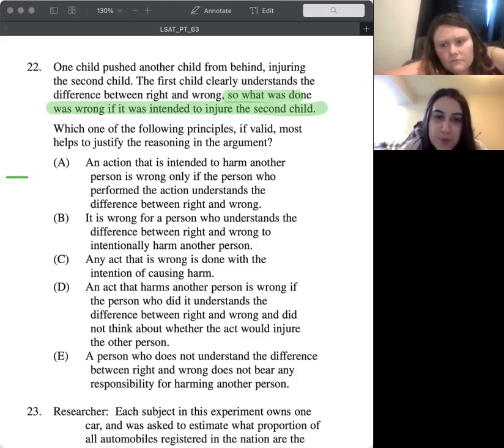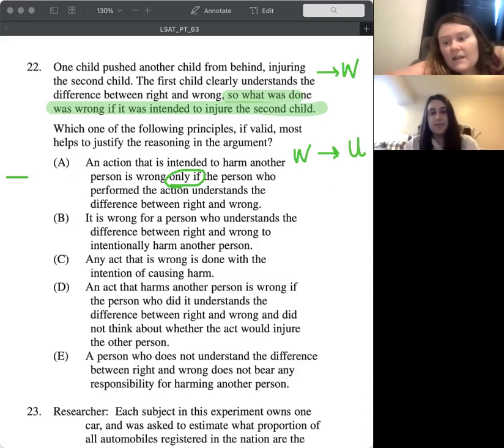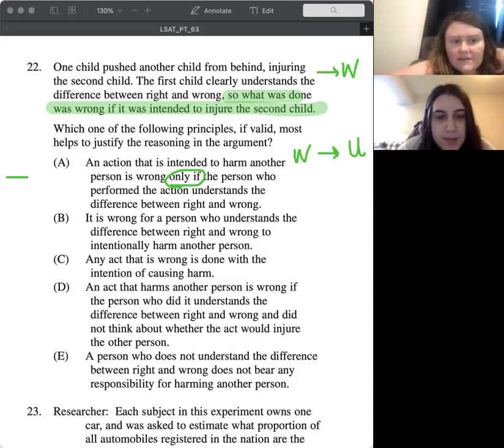I liked this one. I think this is what I originally picked. The only thing is, looking at it now, it doesn't have the intended part. So what are we trying to get to in our conclusion? We're trying to show that it's wrong because there was intent to injure the second child. So an action that is intended to harm another person is wrong only if, because we have a necessary condition coming in here, that person understands. So this is going the wrong way. Yeah, they have to understand first and then the intent. Yes. All right, so let's go on to B.